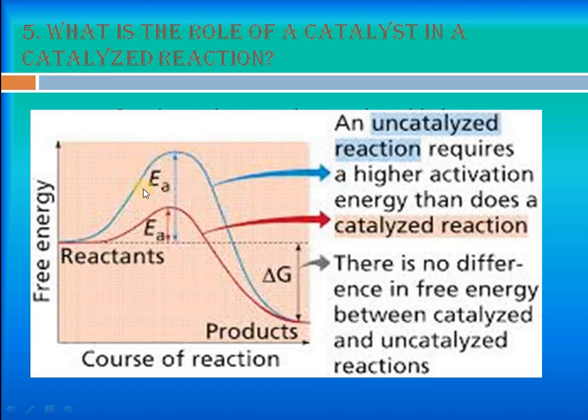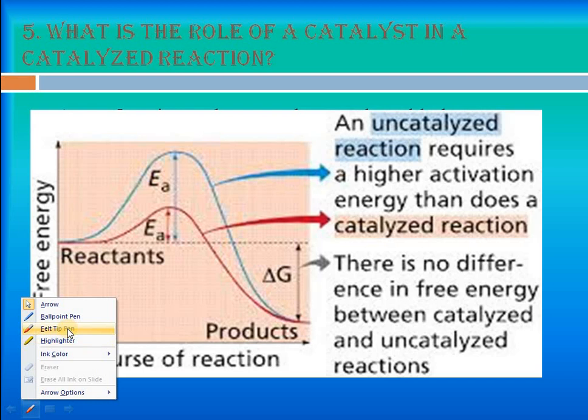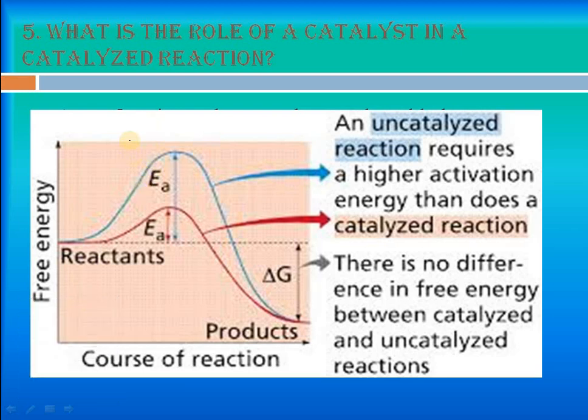But if the catalyst acts as an inhibitor in any reaction, then it will increase the activation energy, so that reaction will stop. Basically I am saying that if the catalyst acts as an inhibitor here, it increases the activation energy of the reaction.